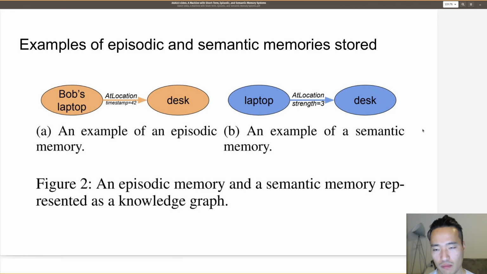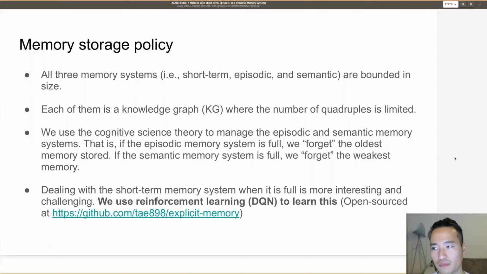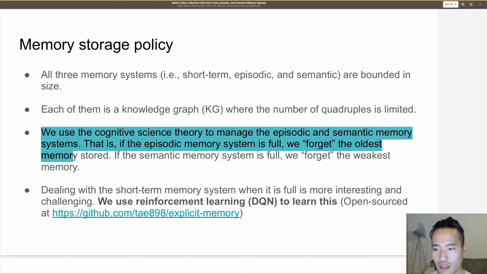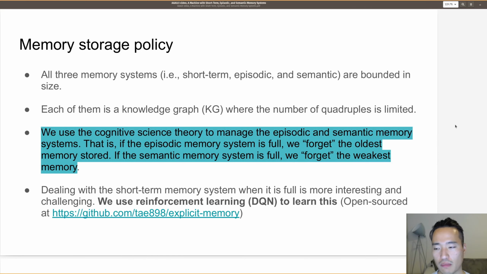Each memory system has a list of quadruples. Each memory system is a knowledge graph. Memory storage policy. All three memory systems here, short-term, episodic, and semantic, are bounded in size. Each of them is a knowledge graph where the number of quadruples is limited. We use cognitive science theory to manage the episodic and semantic memory systems. That is, if the episodic memory system is full, we forget the oldest memory stored. If the semantic memory system is full, we forget the weakest memory.